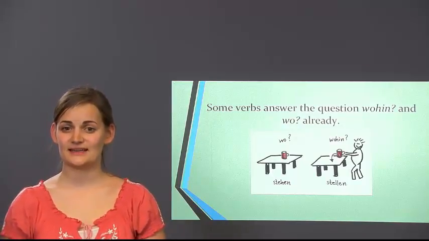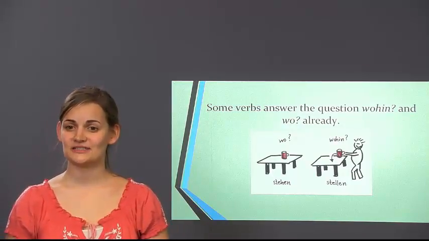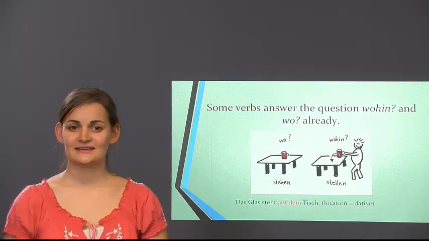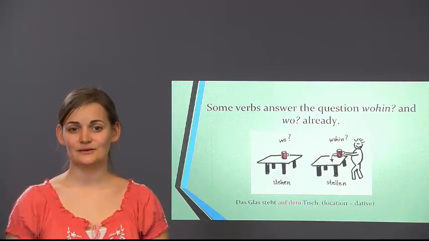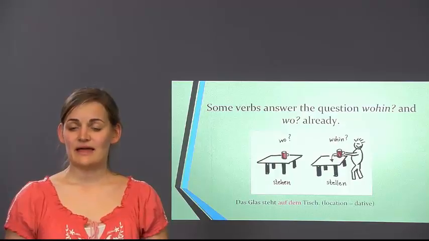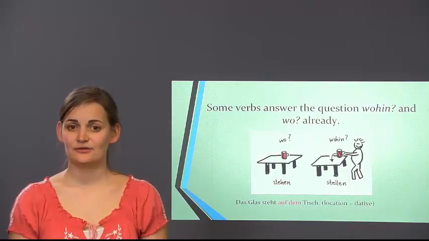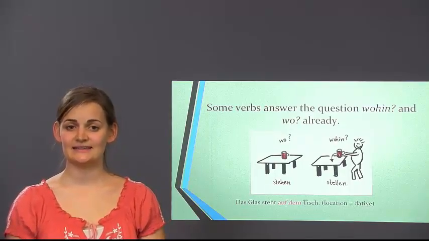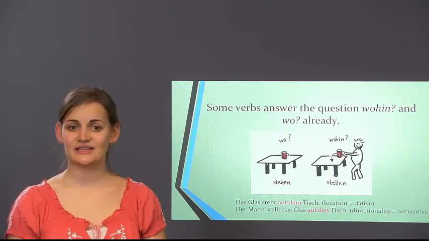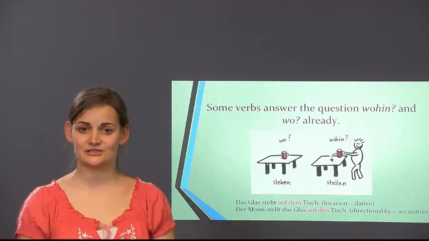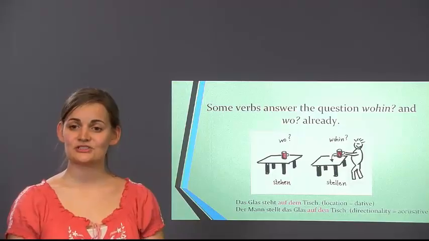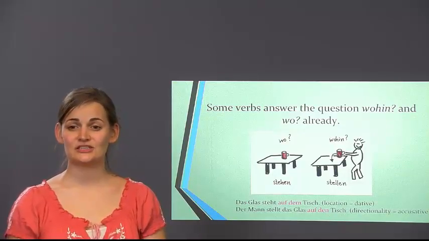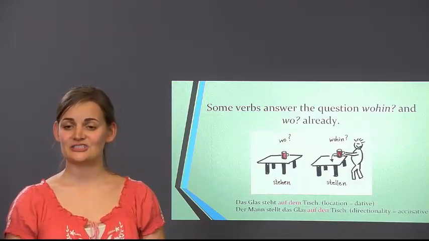Wo ist das Glas? Wo steht das Glas? Das Glas steht auf dem Tisch. Where does the man put the glass? Wohin stellt er das Glas? Der Mann stellt das Glas auf den Tisch. Akkusativ. So stellen always goes with the accusative and stehen with the dative.